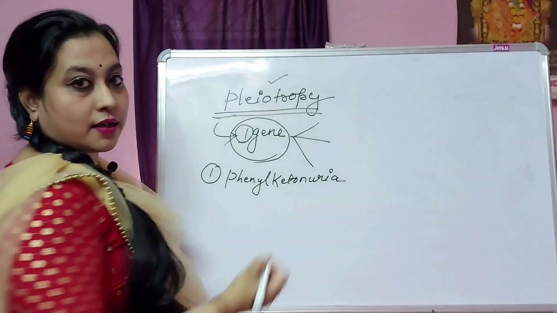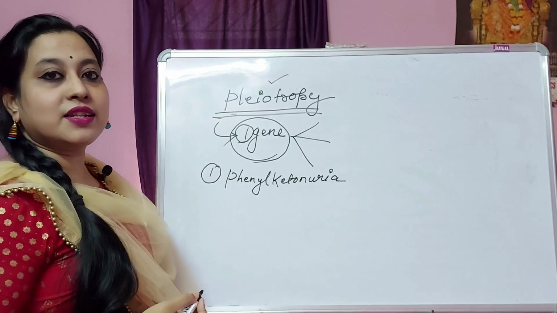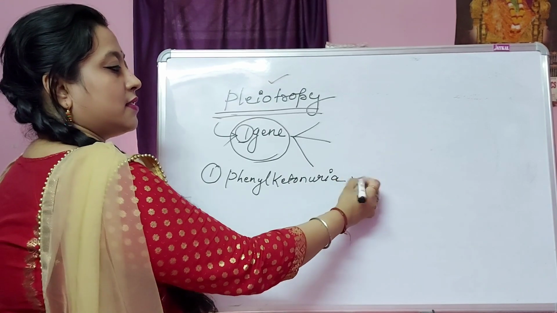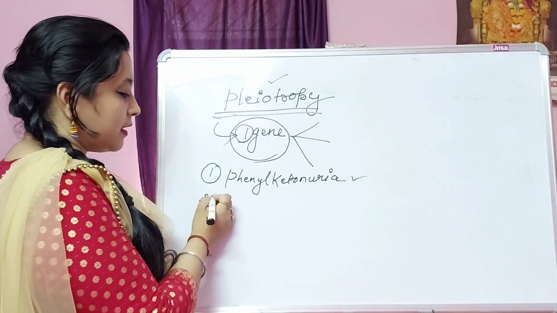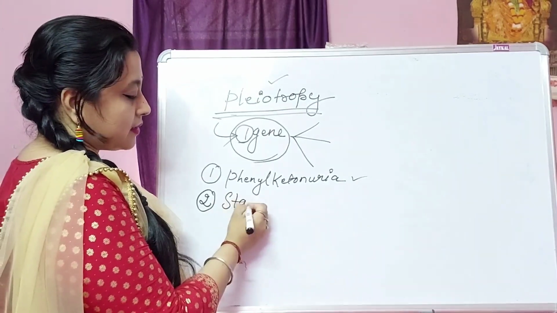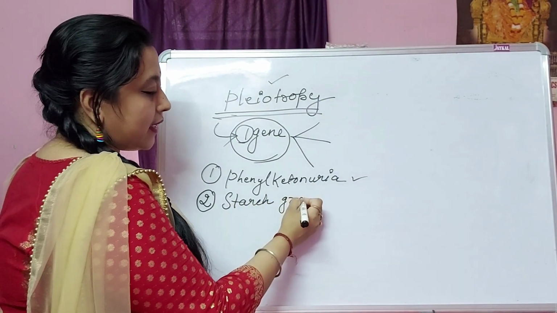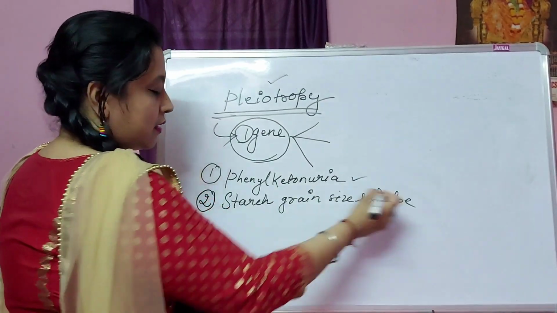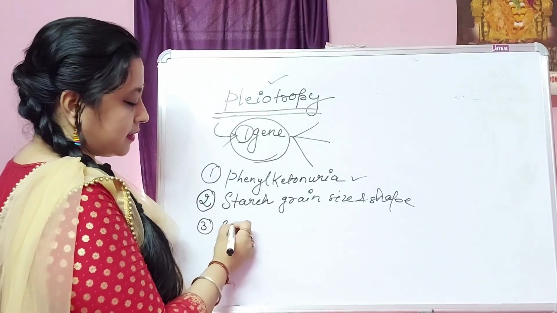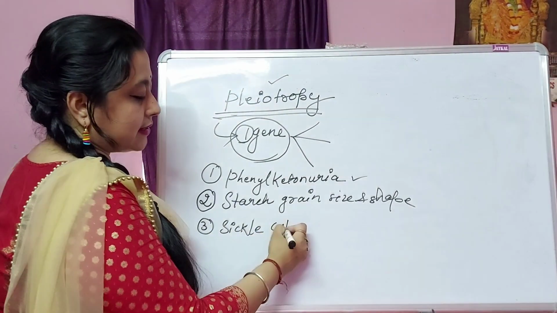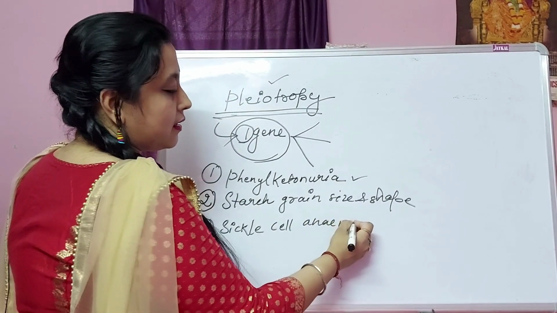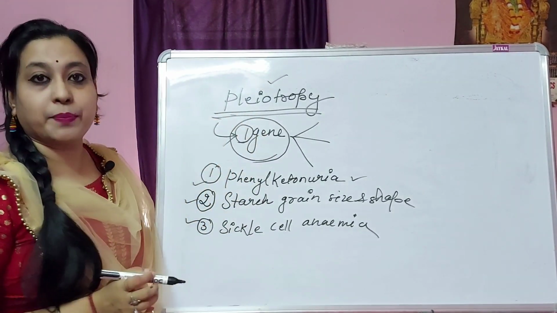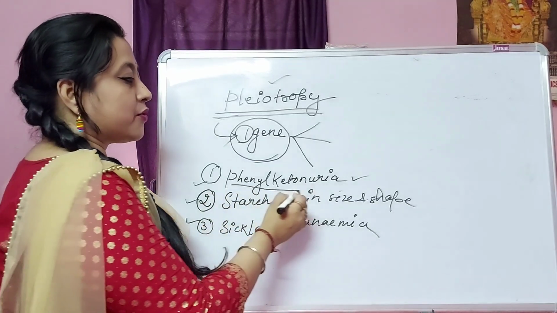This is a genetic disorder. This is a Mendelian disorder, as genetic disorders are divided into two categories, Mendelian disorder and chromosomal disorder. This is the Mendelian disorder, phenylketonuria. The second example is starch grain size and shape in the garden pea plant. And the third example is sickle cell anemia. These are the examples of this pleiotropy. What happens in phenylketonuria?